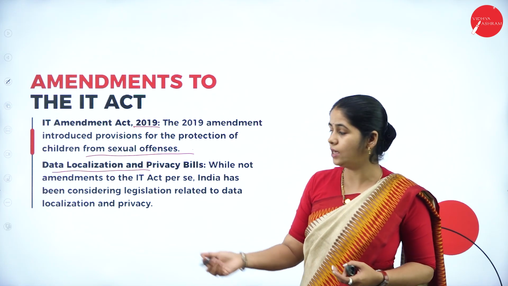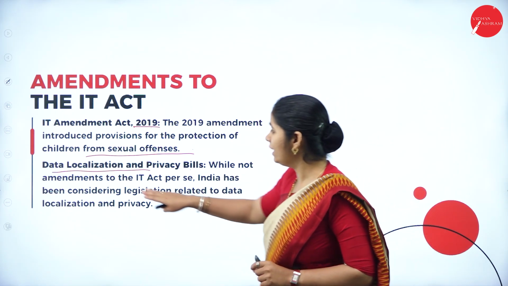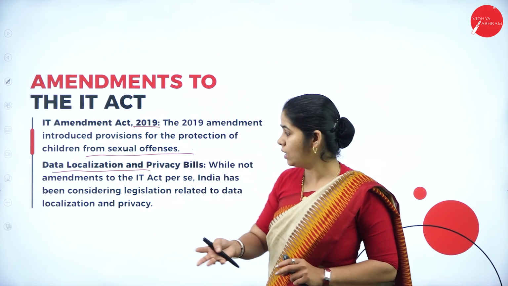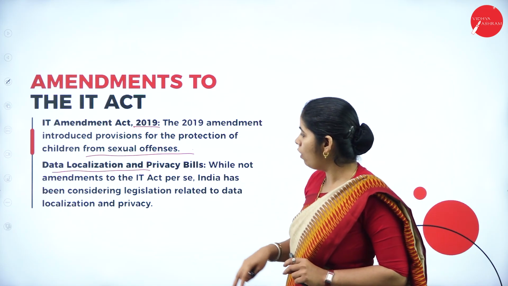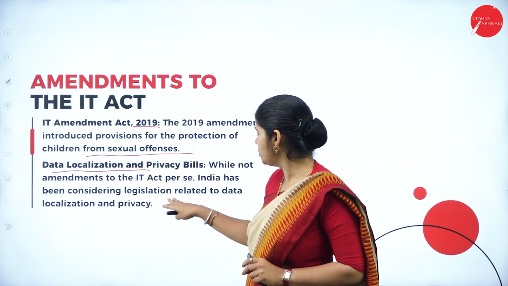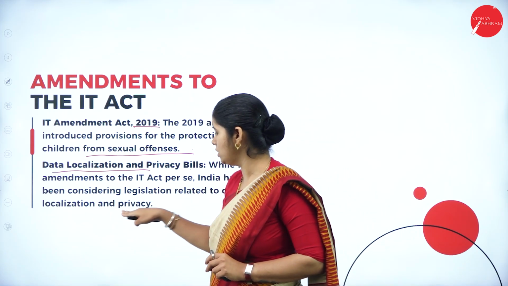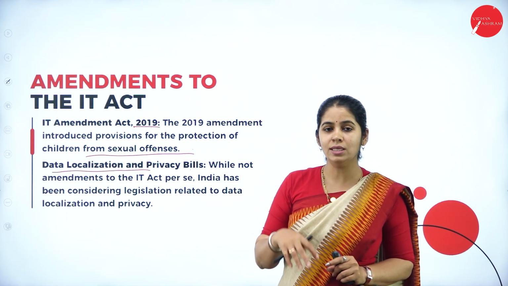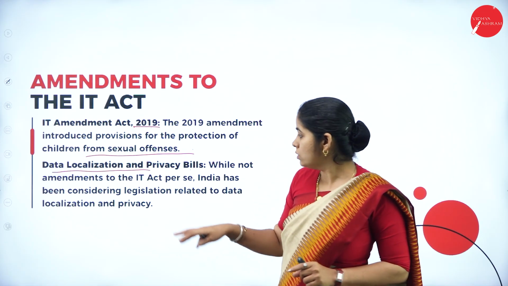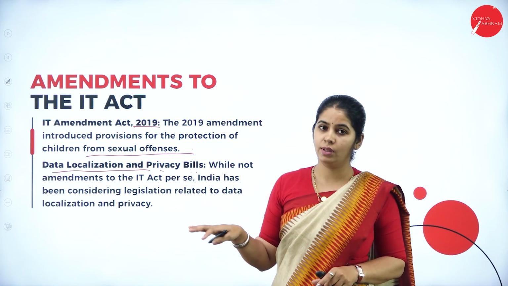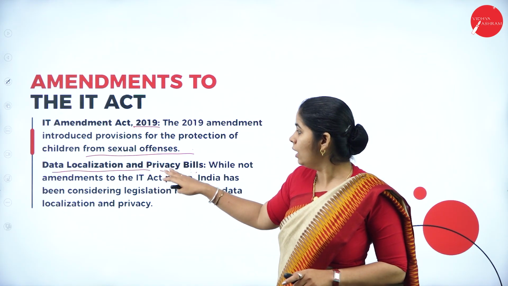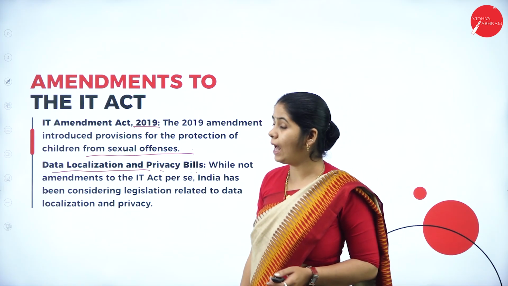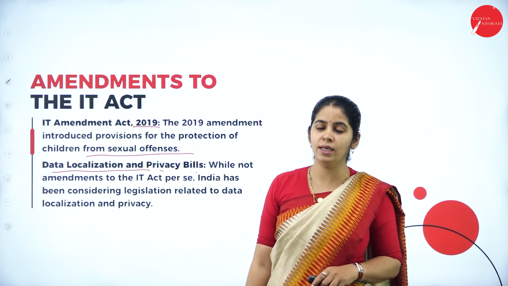They have not amended the Act 2000 for this, but they have considered legislation related to data localization and privacy issues. They considered that data has to be localized and private data has to be kept private. So they passed one bill called the Data Localization and Privacy Bill. So these are all the amendments that have happened to the IT Act 2000.